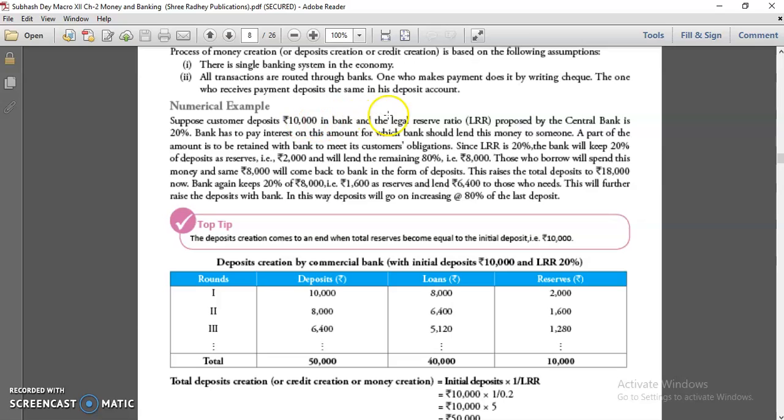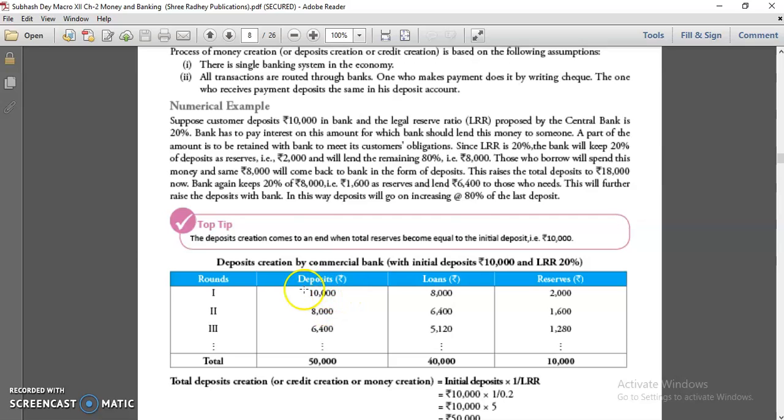A customer deposits 10,000 in a bank, and the legal reserve ratio proposed by the central bank is 20%. The bank has to pay interest on this amount, for which the bank should lend this money to someone. So 10,000 has been received by the bank. This becomes a primary deposit for the bank.